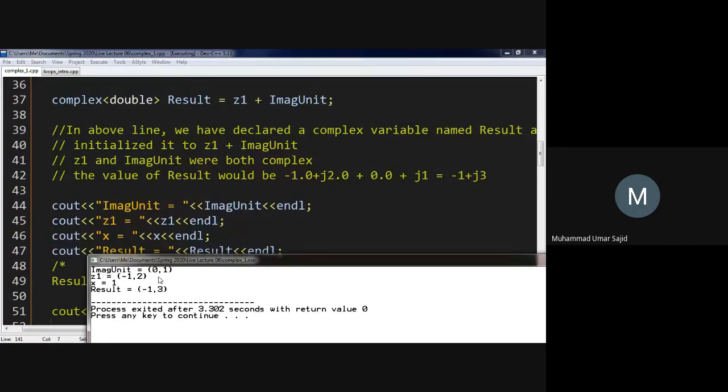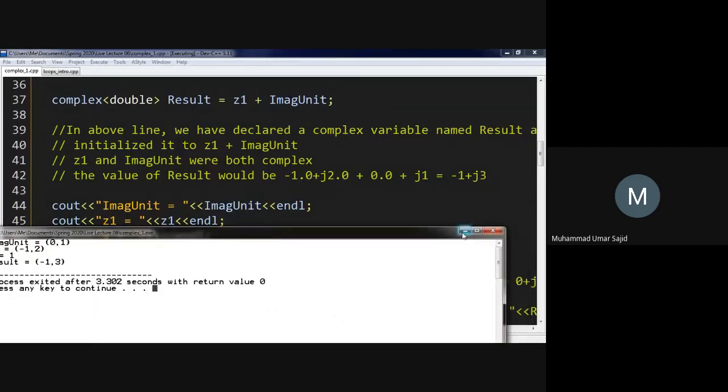You cannot change it into polar. I tried changing it into polar, but you have to write your own cout statement saying that this is radius and this is angle. I'm going to discuss that in a few moments. So image unit is 0, 1 and Z1 was -1, 2 and x equals 1.0 or 1. Result equals -1, 3. That means -1 plus 3 J.